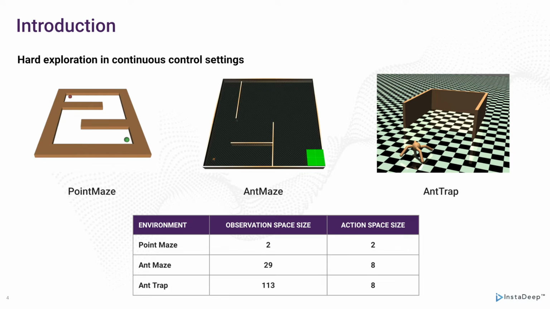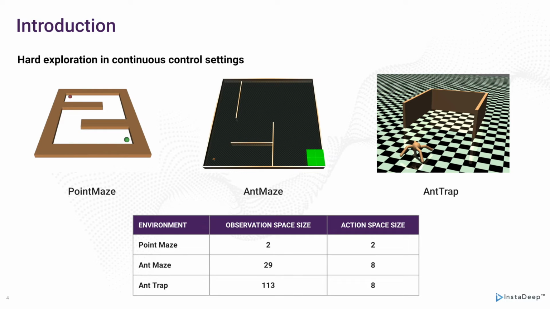Point maze, on the left of your screen, is a simple environment in which an agent must find the exit of the maze. The reward function is the negative distance between the agent and the exit of the maze, making it particularly difficult for standard optimization methods that do not extensively explore, falling into the local optimum of running into the wall.